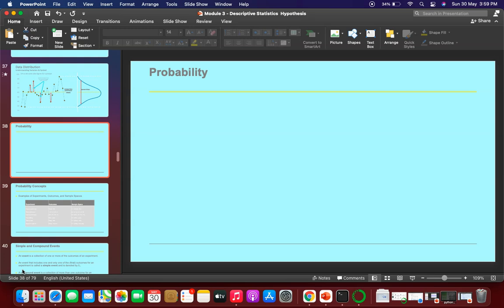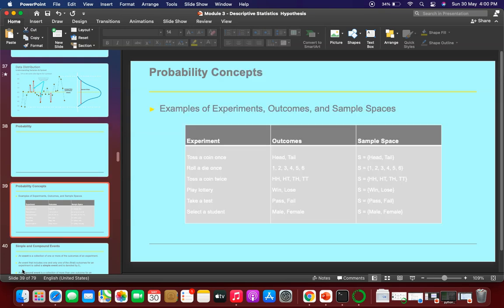Before I discuss probability, let's understand what an experiment, or a random experiment, is on the basis of any kind of data. First of all, what is a random experiment? A random experiment is an experiment whose outcome is unpredictable. Like if I say we toss a coin, either we'll get a head or a tail.